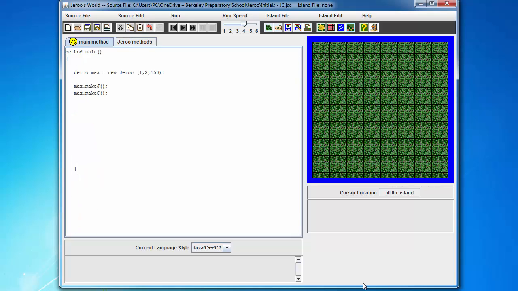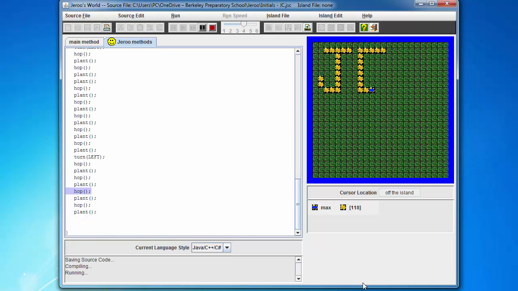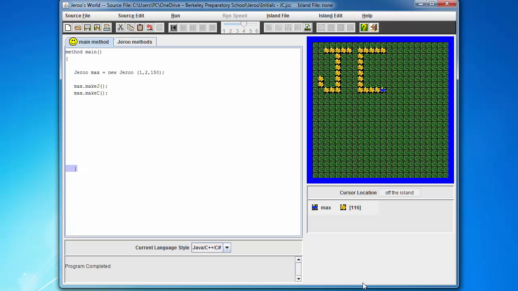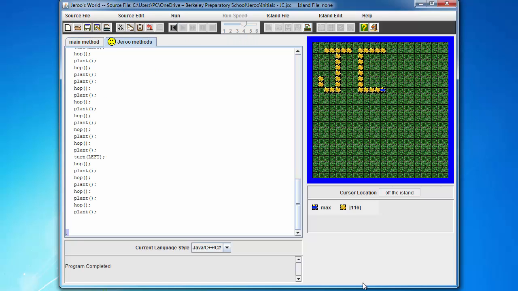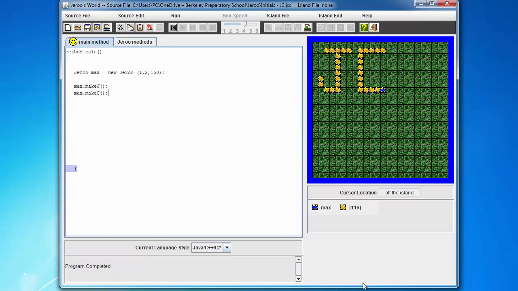Now let's see if this works. So all we have is our main method, Jeroo max we're making, and we're asking him to make J and make C. Here we go. So I asked him to make J, he's making J, and now I'm asking him to make C, and he made C. Okay? Now I know what you're asking. I know what you're thinking to yourselves. Well, that's cool, but we really didn't save that much time because we still had to write all that code here. But remember, now that it's written once, we can say it over and over and over again.